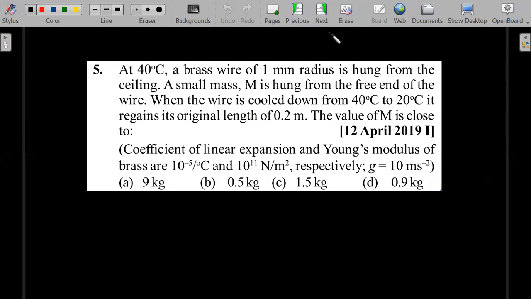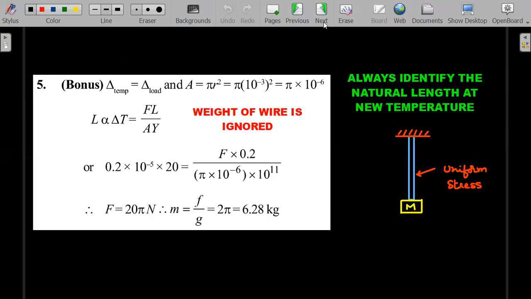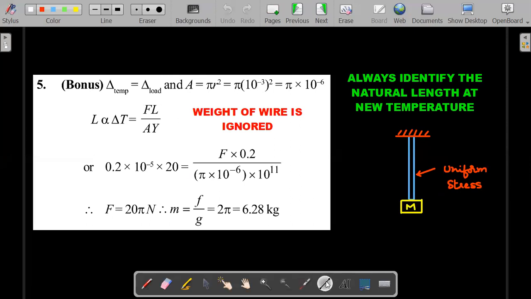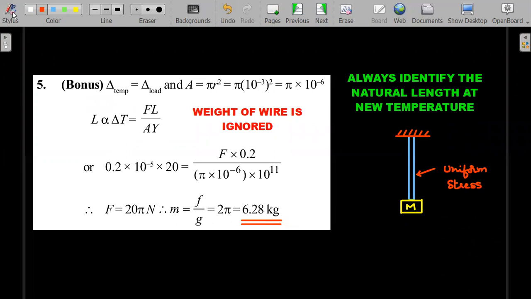When that happens, your concept should be so strong that you are very, very clear and do not waste your time in the examination. That confidence you should have. It comes with practice. Okay, so let's move forward.